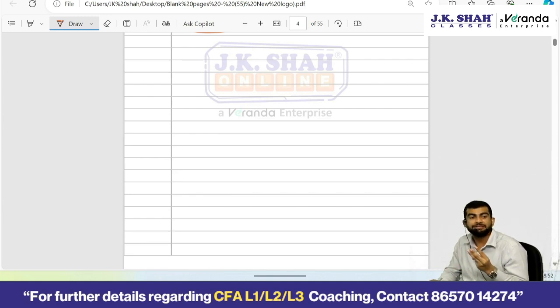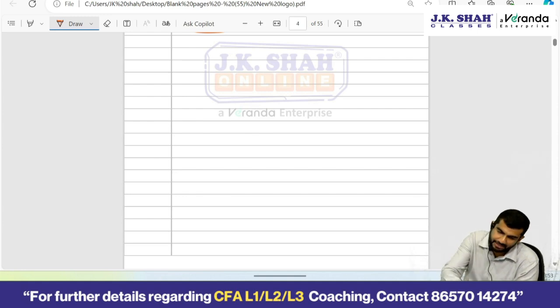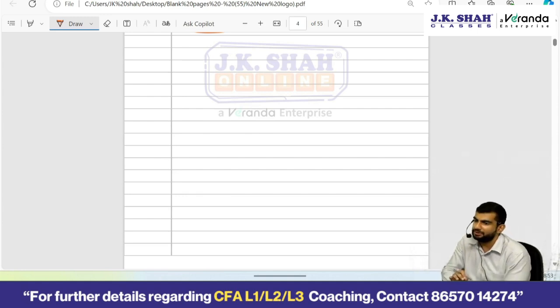And the third one was SPAC, special purpose acquisition company, where a private company compulsorily has to be converted to a public company once the SPAC acquires that company. SPAC is also called what? Blank check company, because at the time of issuance of shares, when the SPAC issues shares, it does not know which companies it is going to buy, right? Okay, fine. So this was all about the first chapter, very small, as I said.